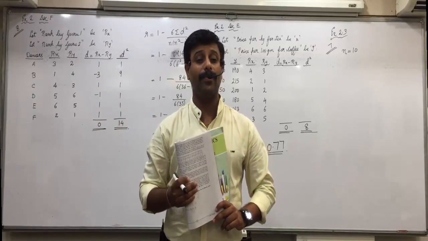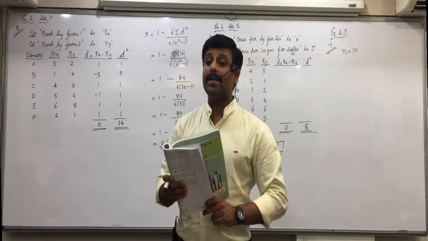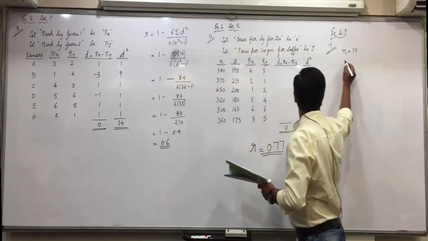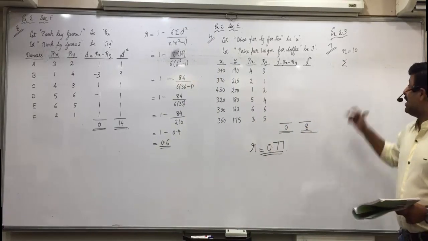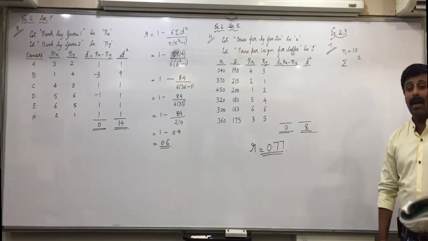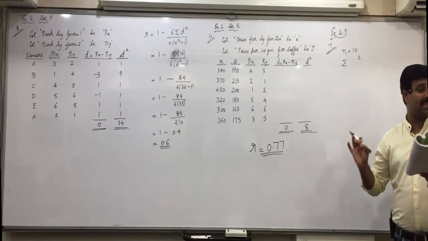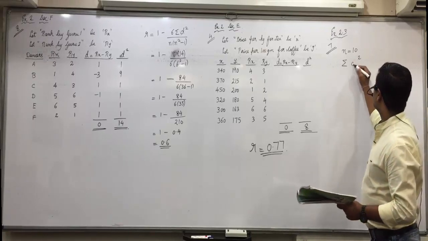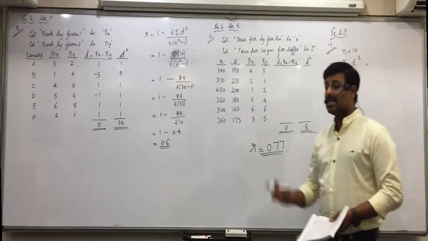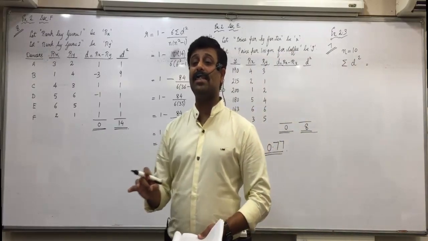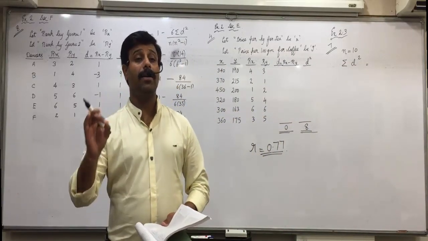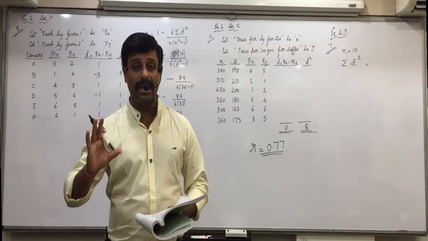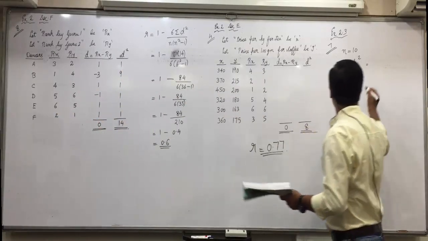Sigma is the sum, square means square. And differences in the ranks is d. So the sum of squares of differences in the ranks means sigma d square. Any doubts in that? That is given as 214.